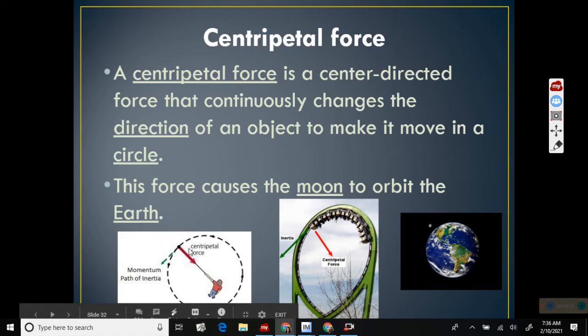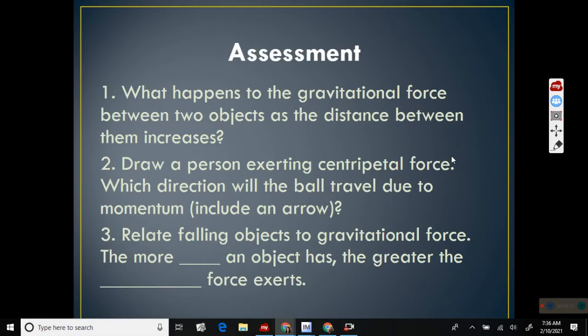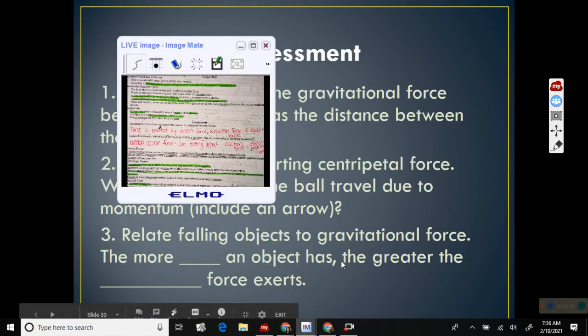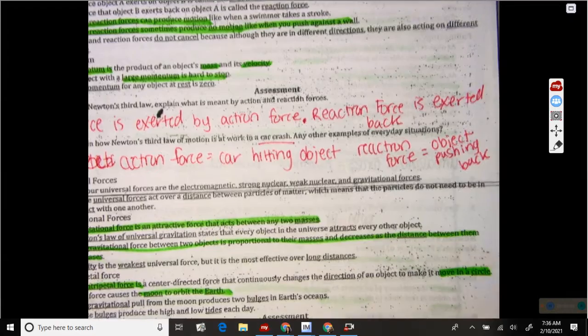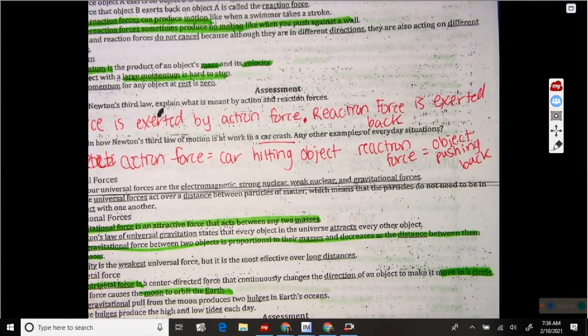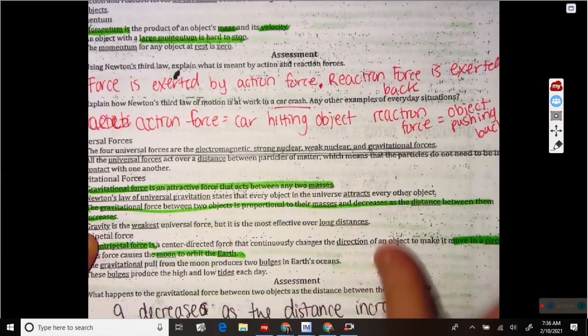Because if you have a tub of water and you're slinging it above your head, the more water you have in there, the easier it is to hold it inside the bucket. All right, so let's look at these last two questions. What happens to the gravitational force as two objects increase the distance between them? The gravitational force decreases as the distance increases.